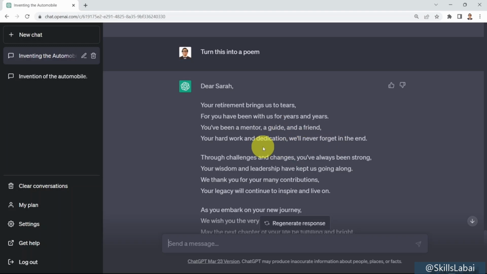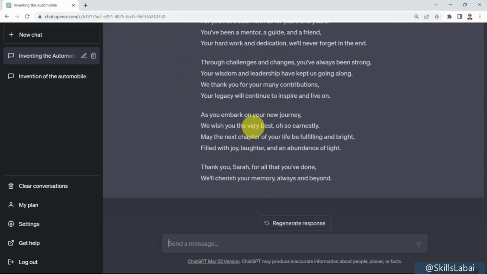It's super powerful. And again, all of that has been generated in seconds. As you embark on your new journey, we wish you the very best, oh, so earnestly. May the next chapter of your life be fulfilling and bright, filled with joy, laughter, and an abundance of light. Thank you, Sarah, for all what you have done. We cherish your memory always and beyond. Incredibly powerful.